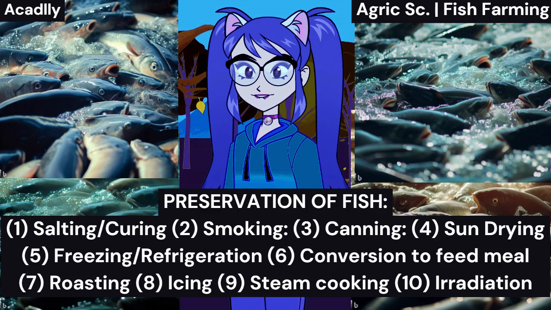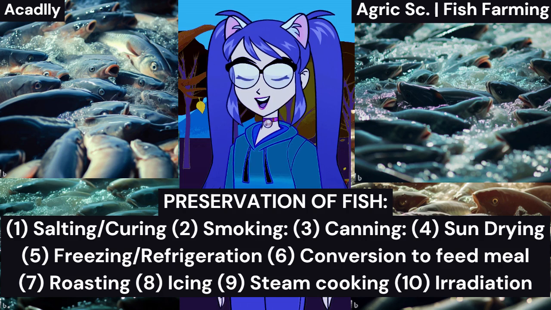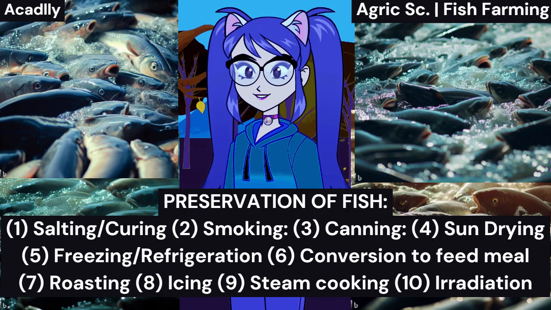5. Freezing, refrigeration. Storing fish in cold storage at low temperatures. 6. Conversion to feed meal. Drying and grinding fish parts into fish meal for livestock feed. 7. Roasting. Burning fish over fire briefly. 8. Icing. Placing ice blocks over harvested fish temporarily. 9. Steam cooking. Cooking harvested fish over hot steam. 10. Irradiation. Treating fish with non-harmful radiation to slow spoilage.